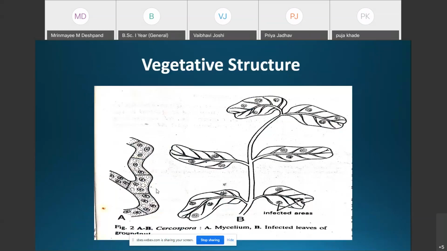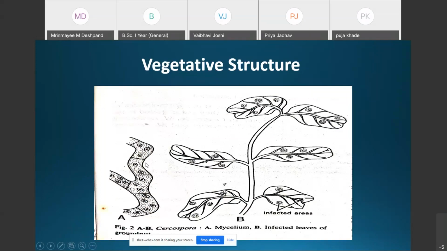Next is the vegetative structure. The mycelium is profusely branched, hyaline and septate. In this photograph you can see the mycelium, a single hypha of Cercospora, and it is a septate hypha. Septate means that transverse septa or partition walls are present.